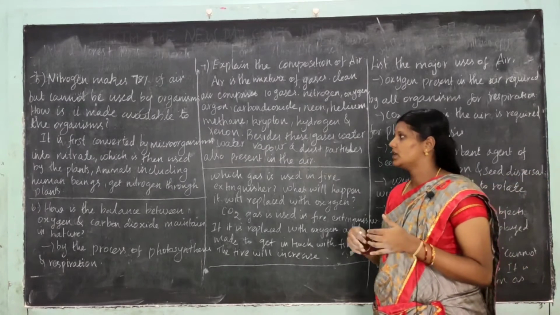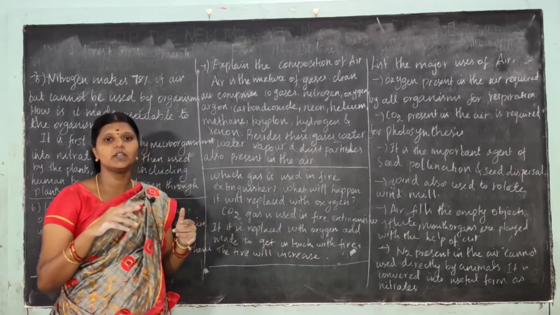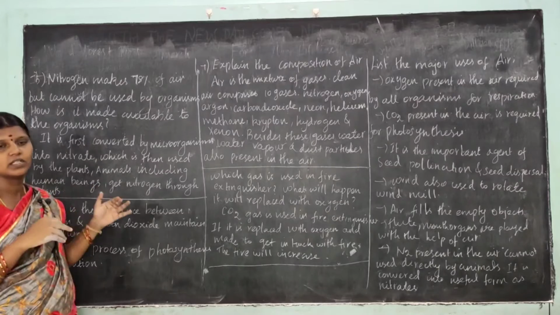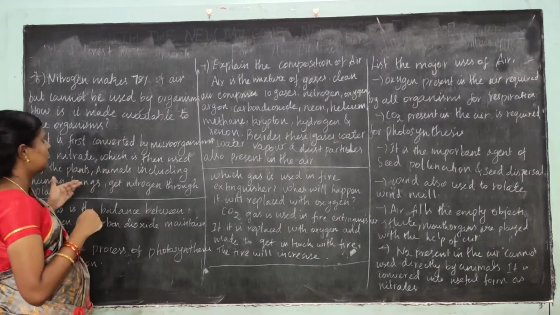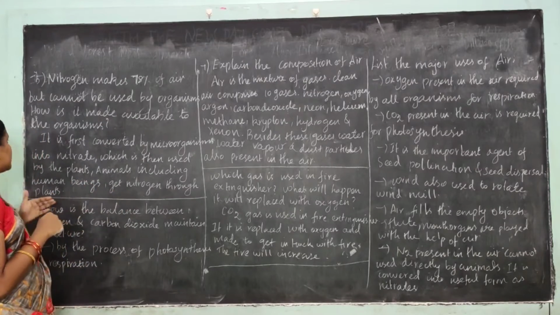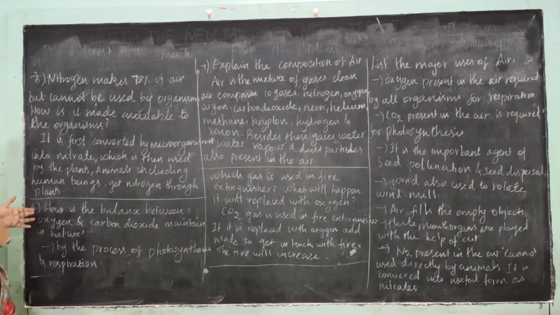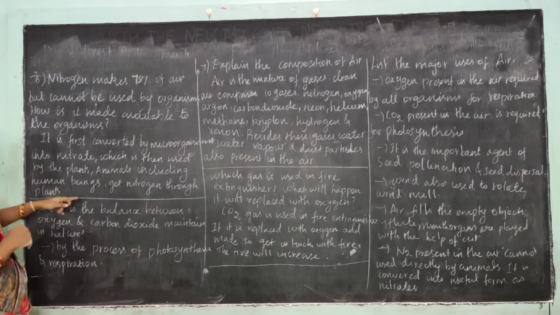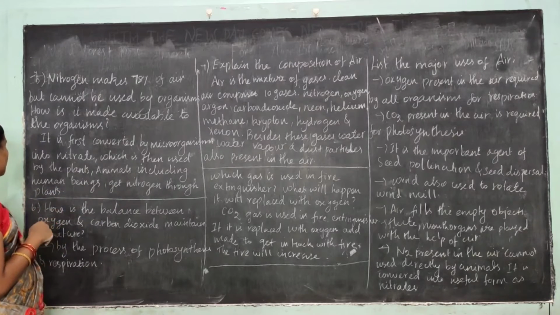It is the nitrogen in the atmosphere. 78% of the air is nitrogen gas. Nitrogen is first converted by microorganisms into nitrate, which is then used by plants. Animals, including human beings, get nitrogen through the plants.